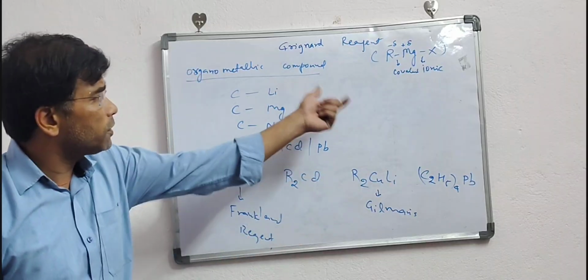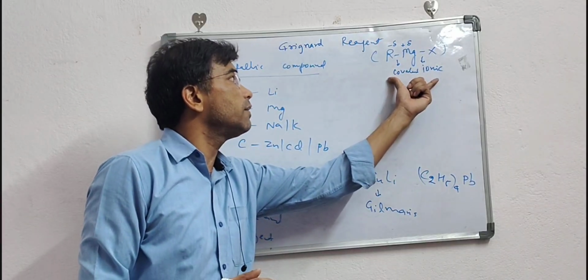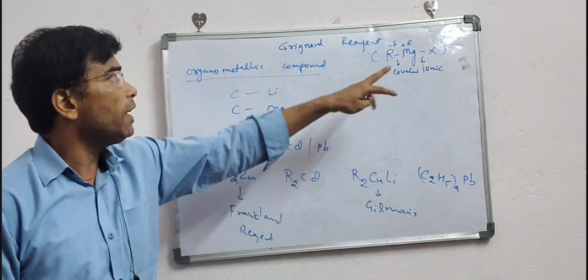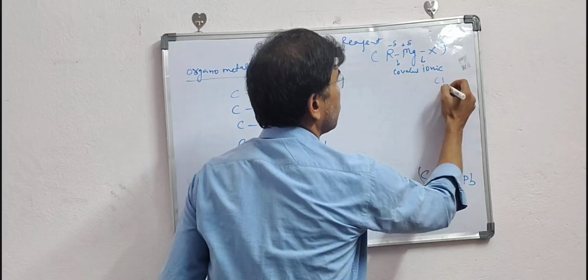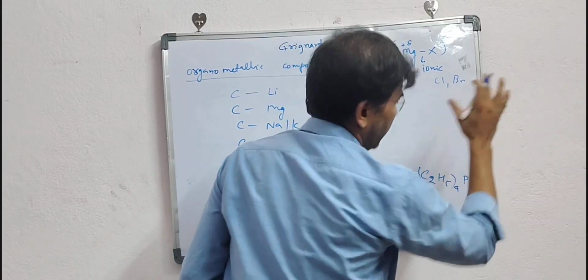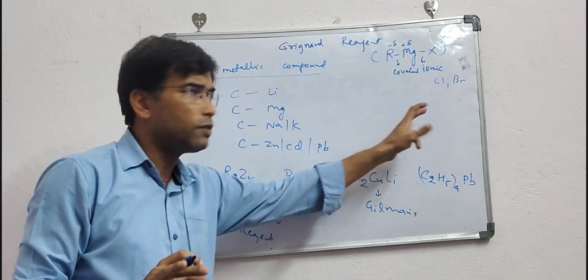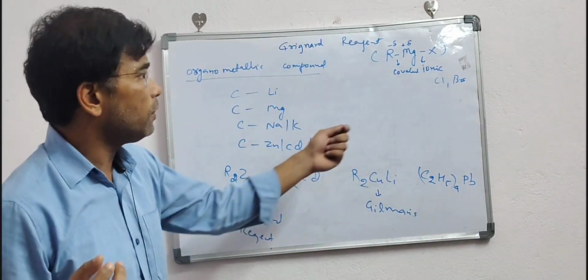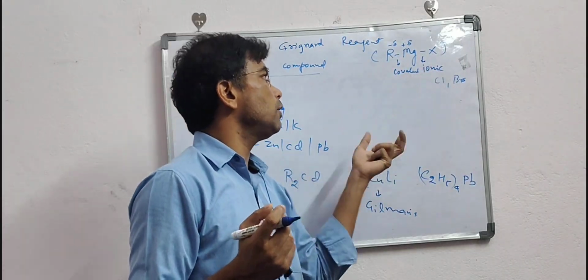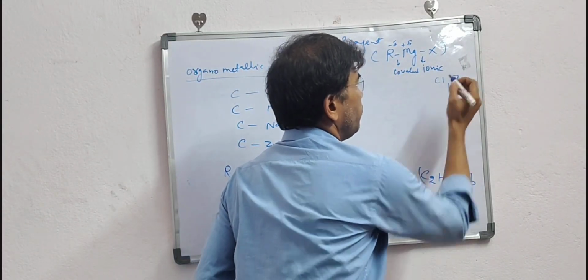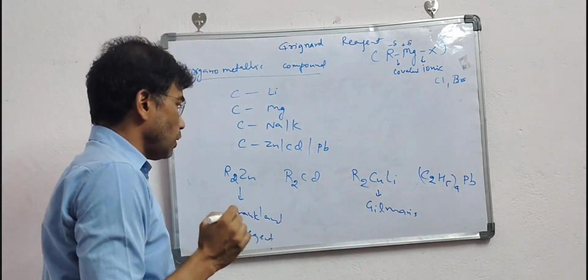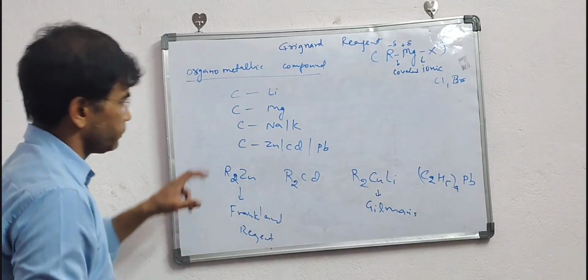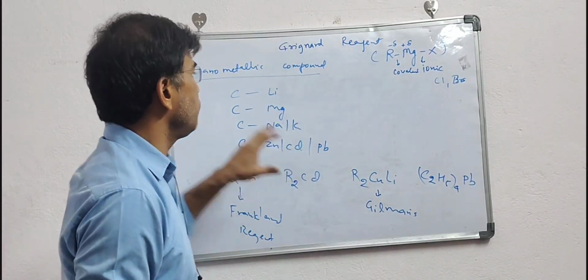Okay, we are going to discuss specifically the Grignard reagent and why we are using only magnesium and halogens. Here in place of X we can use chlorine or bromine, and iodine also. But fluorine is not used, because that bond is very strong, so it is difficult to break that bond, and reactivity is poor. All right. So now my question is, why are we taking magnesium and why not others?